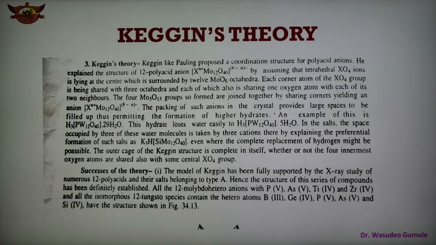So we can say that there are different points for the success of the Keggin theory. The first point of success is that this model of Keggin is supported by the XM12 polyacids, and their salts belong to type A. Therefore, the structure of this series of compounds has been shown, and all 12 molybdo heteroanions with phosphorus, arsenic, titanium, zirconium, and all the isomorphs of 12 tungsten species containing heteroatoms boron, germanium, phosphorus, arsenic, and silicon have the structure shown here.